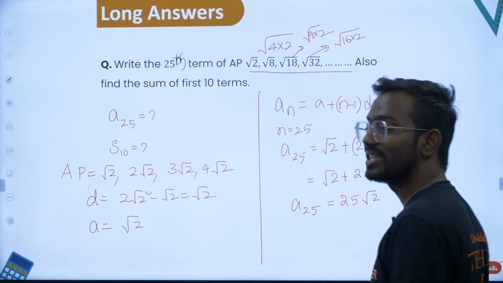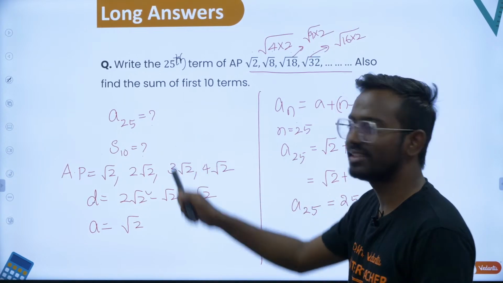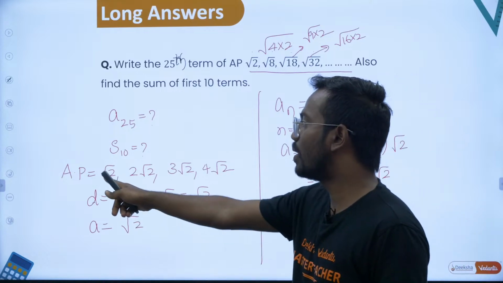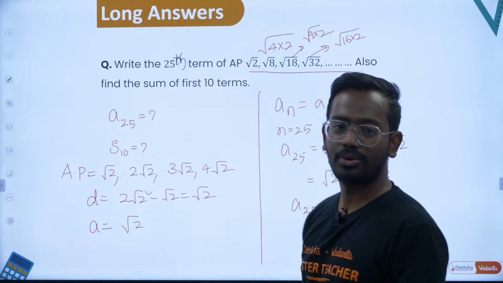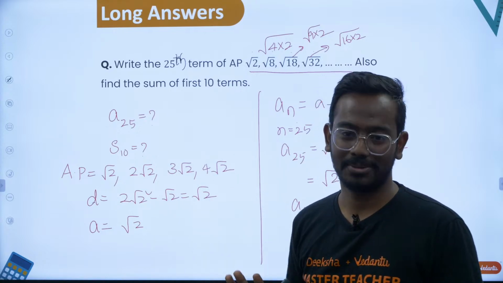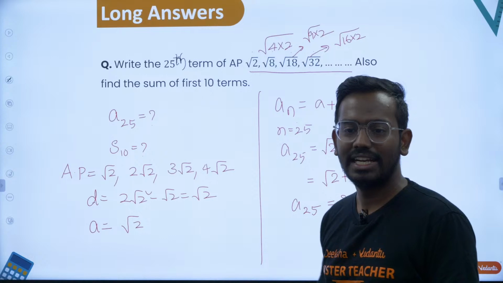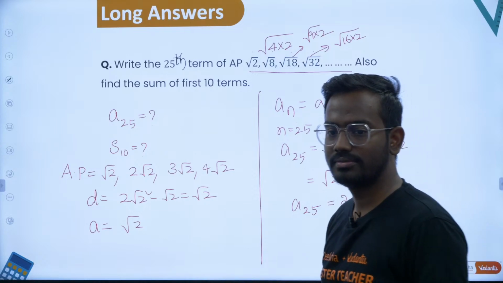See, if the same question was given in MCQ, then you will not do anything like this. Clearly the first term is 1 root 2, second term is 2 root 2, third term is 3 root 2, fourth term is 4 root 2, so the 25th term is 25 root 2. In that case, you would have answered it directly. Yes, very good.